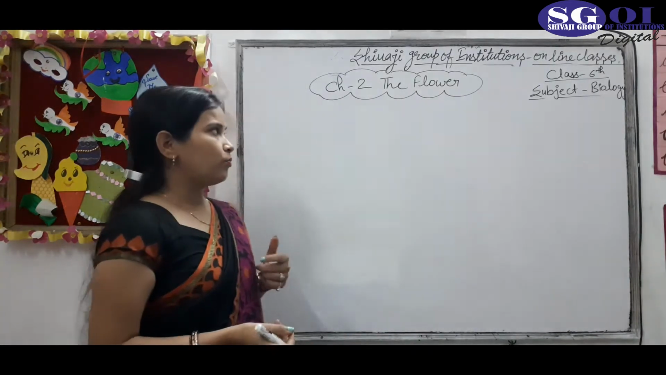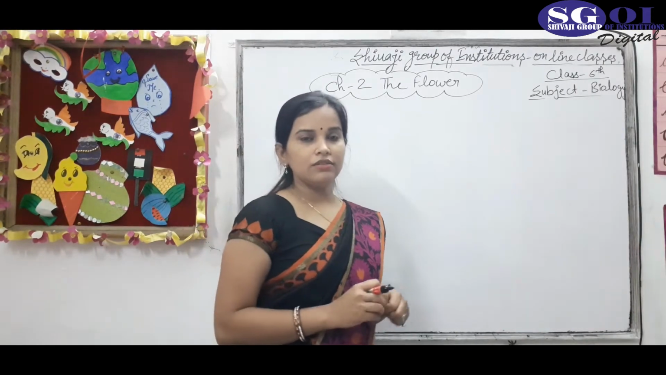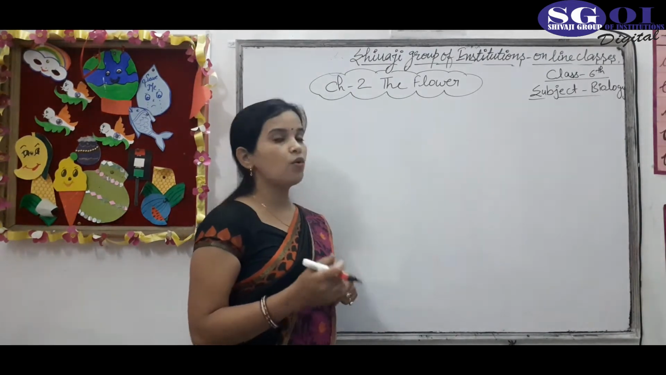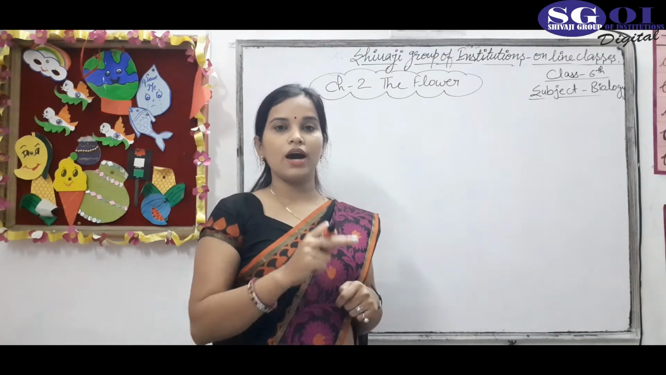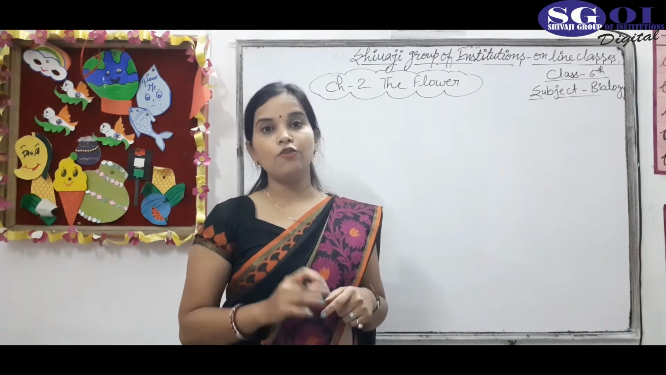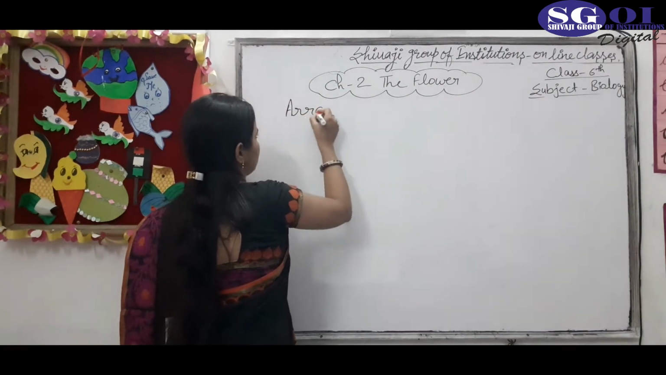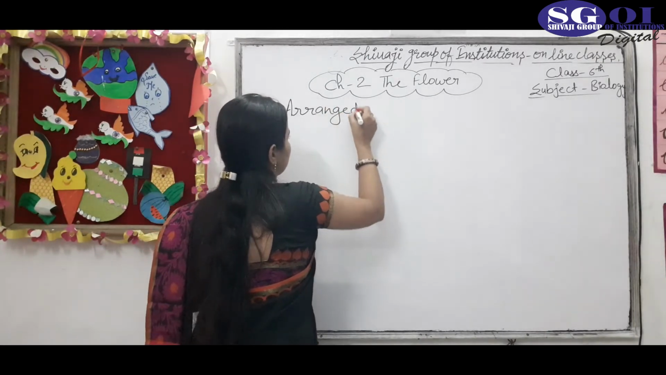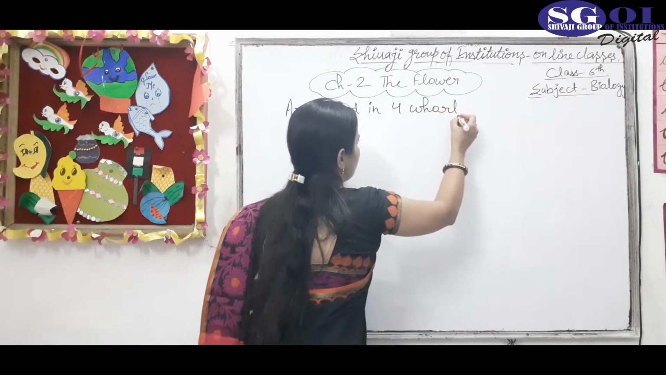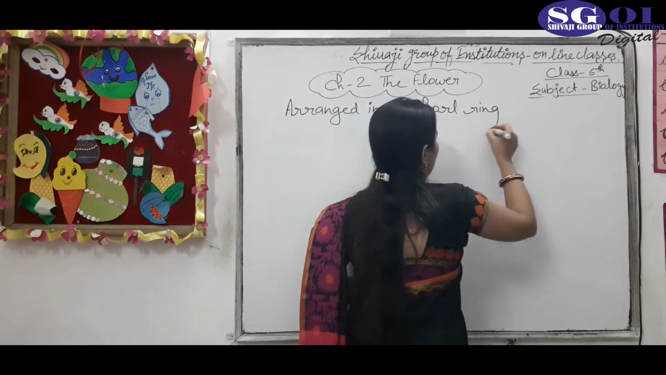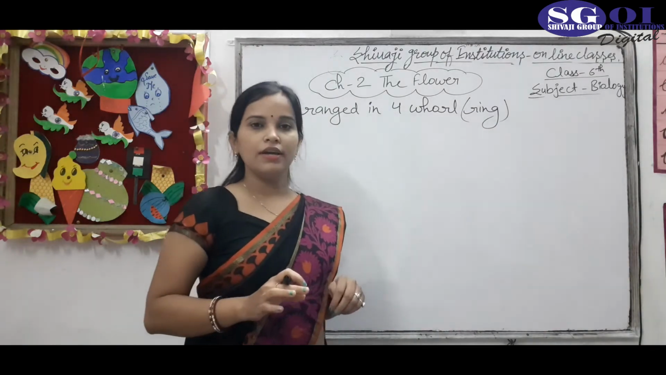Okay students, first of all we will discuss the structure of the flower. The flowers are arranged in a whorl. Whorl means ring. The flower parts are arranged in a whorl or a ring, and in a flower there are 4 whorls. These parts are arranged in rings, and the structure is such that there are 4 whorls in a flower.